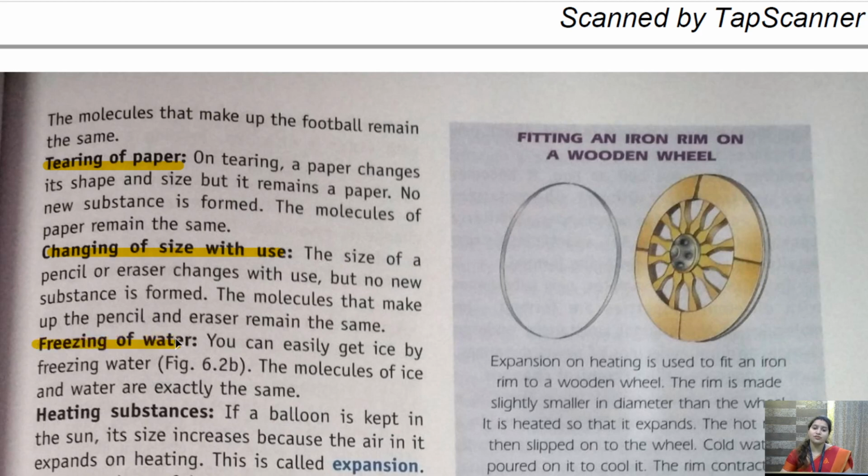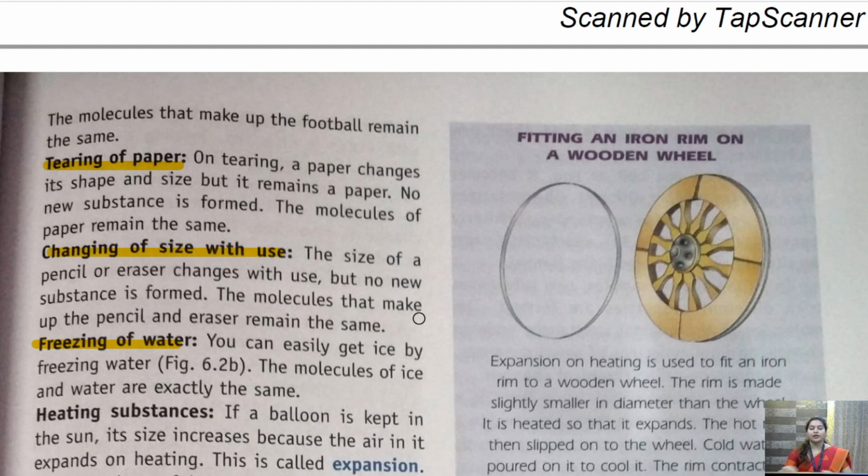Now, freezing of water. What is freezing of water? When we put water into a refrigerator, the water is converted into ice, isn't it? That is called, children, freezing of water.